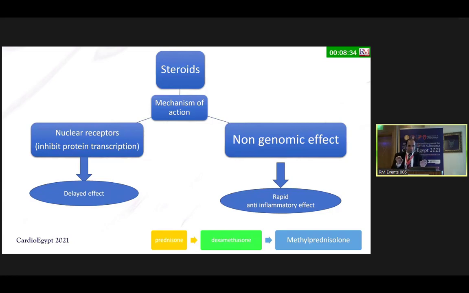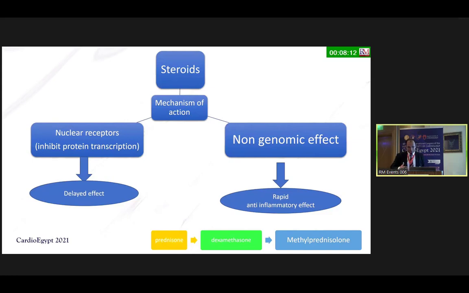But there is something I need to talk about. Steroids have two arms of action. Nuclear receptor action inhibits protein transcription, and this is a delayed effect of corticosteroids for the long run. But we need the non-genomic effect of corticosteroids, the rapid anti-inflammatory effect of it.